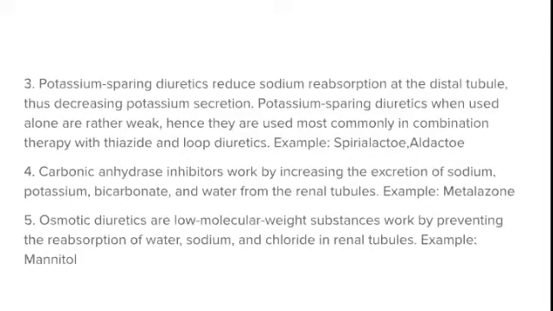The next is carbonic anhydrase inhibitors, which act by increasing the excretion of sodium, potassium, bicarbonate and water from the renal tubules, thereby increasing the urine amount. The example is metolazone. The next is osmotic diuretics. They are low molecular weight substances that work by preventing reabsorption of water and sodium chloride. That means it increases the excretion of water and sodium chloride in the renal tubules.